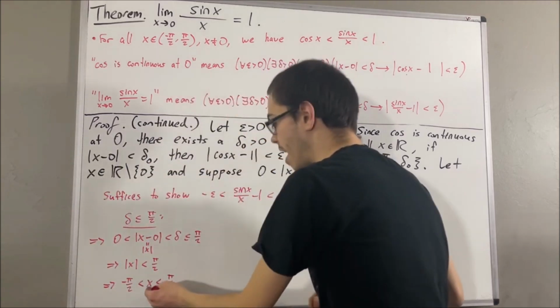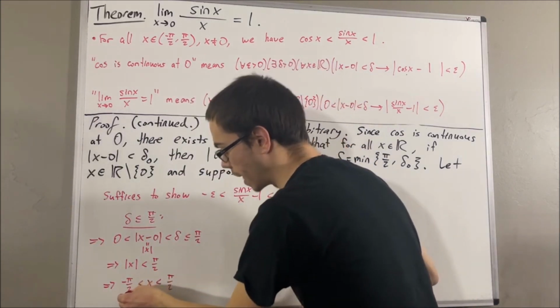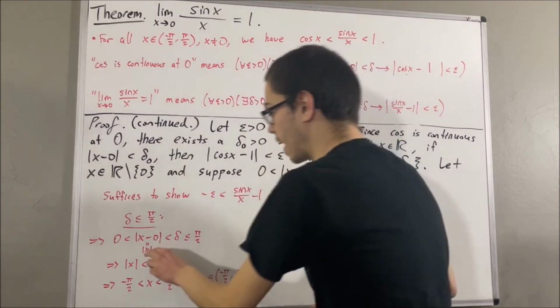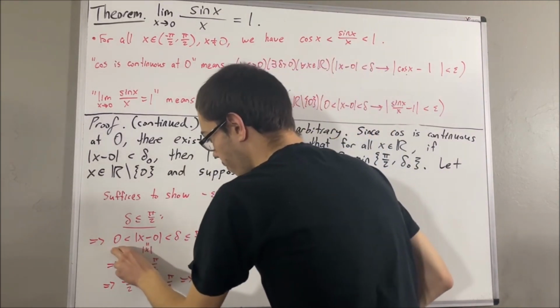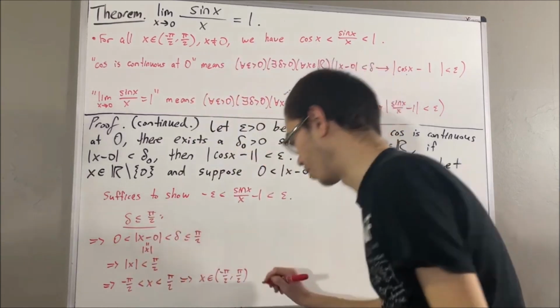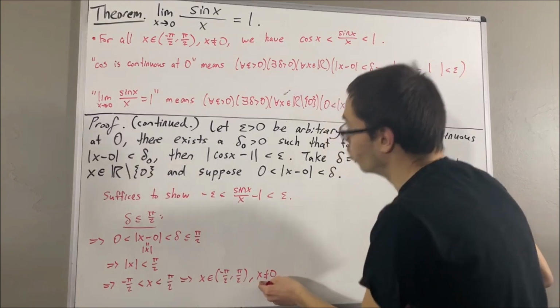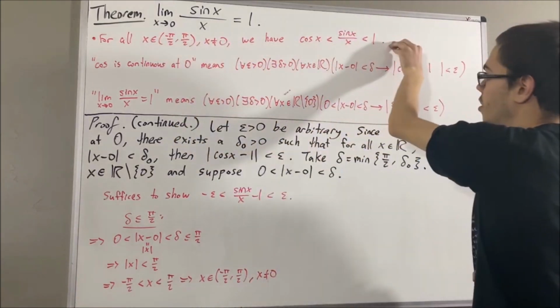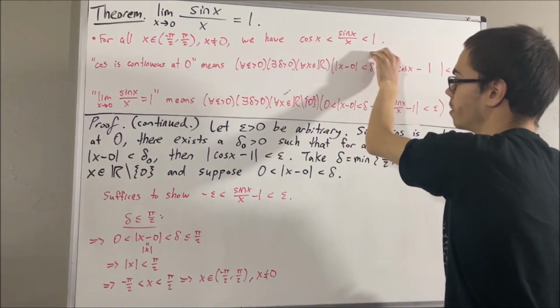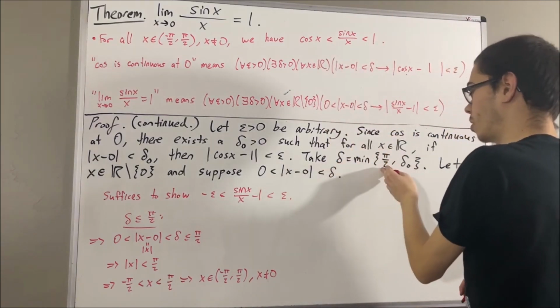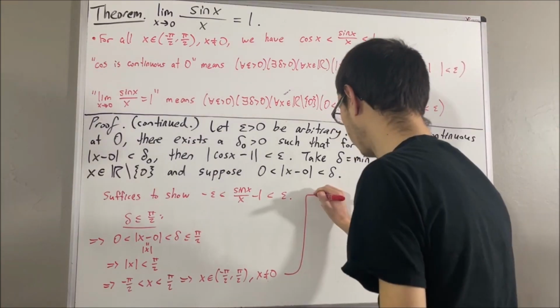In other words, x belongs to the open interval negative pi over 2 comma pi over 2. And also, since absolute value of x is greater than 0, that tells us x is not equal to 0. Because this is true, we can apply our preliminary result, so we have that this inequality holds. That's why we chose delta to be smaller than or equal to pi over 2.